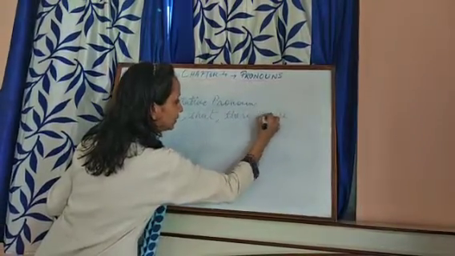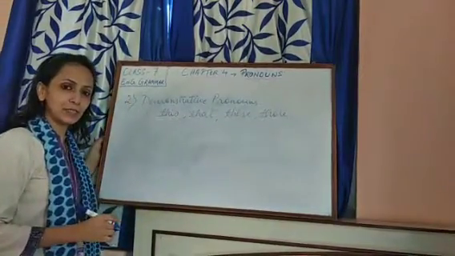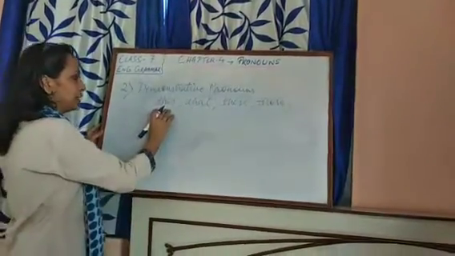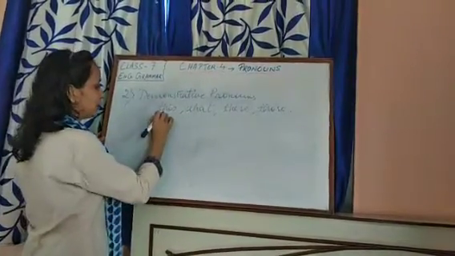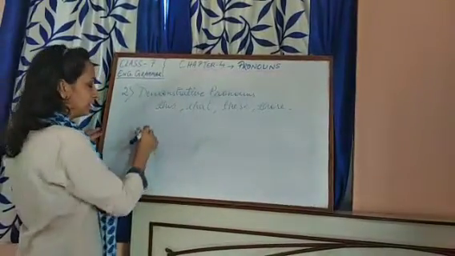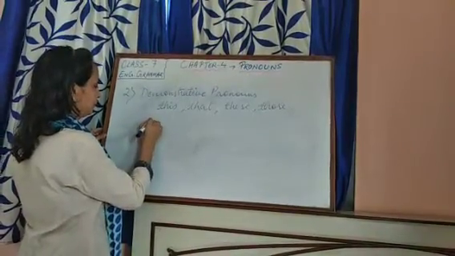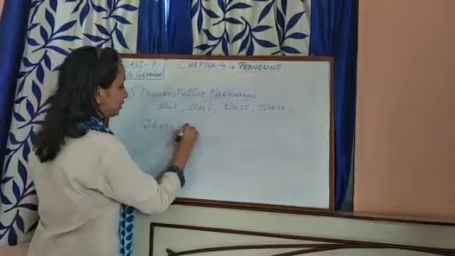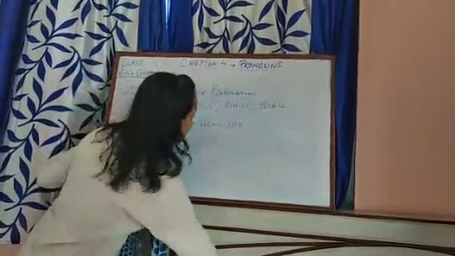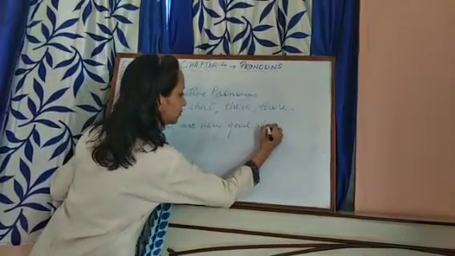We have done this in adjectives also. These are the examples of demonstrative adjectives as well. But let us see the difference in the use. In demonstrative adjectives, these are placed in front of a noun. But in demonstrative pronouns, they are used in place of a noun. Let us see how. Those are very good.